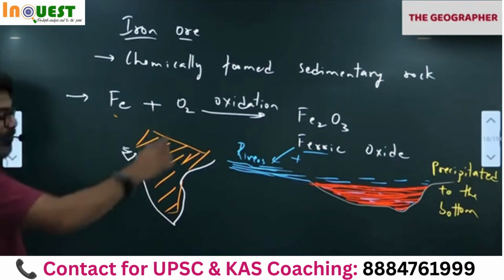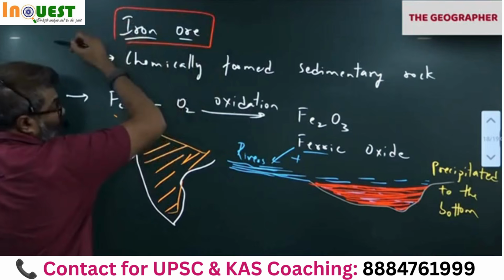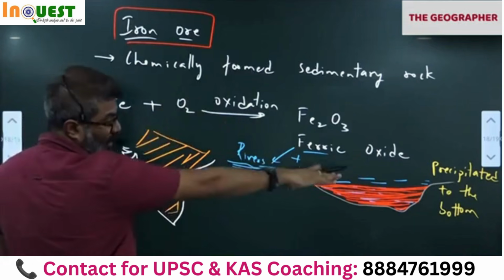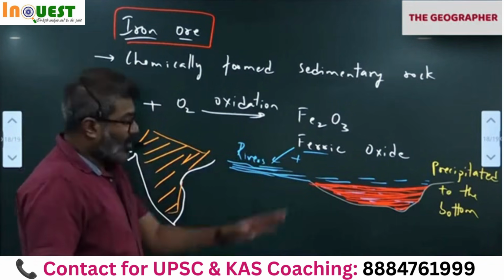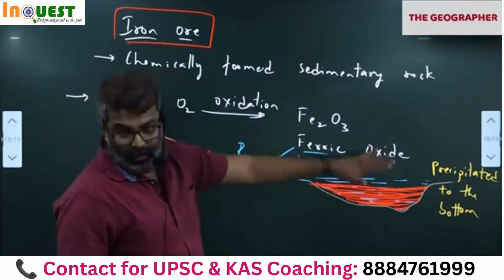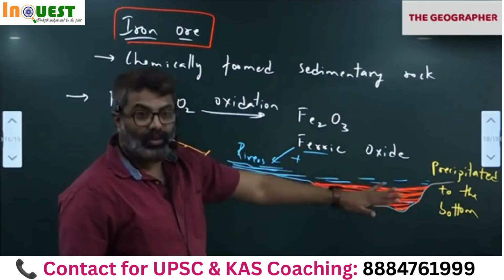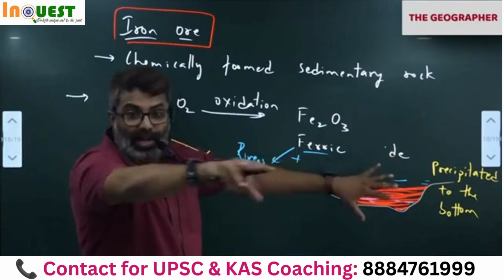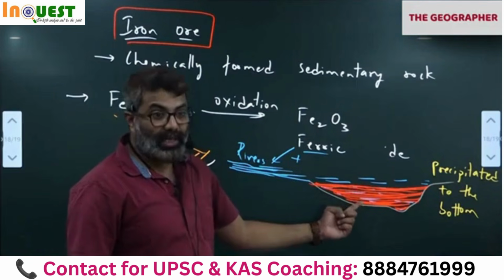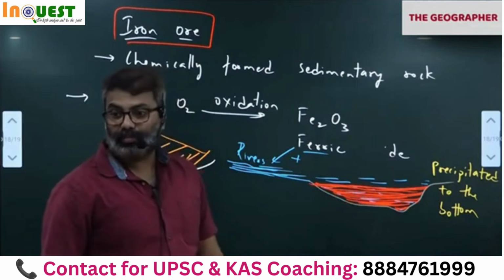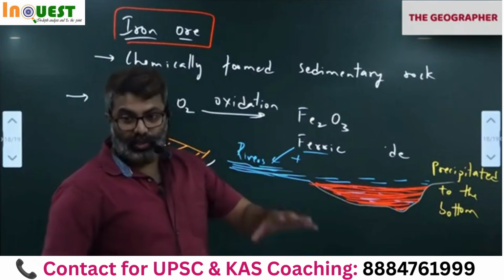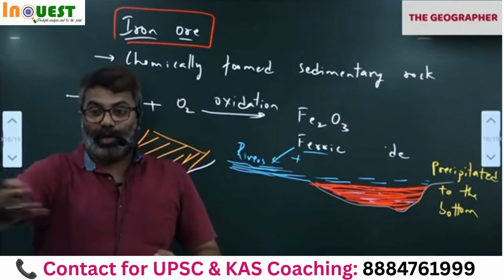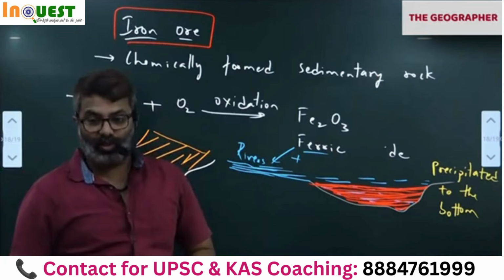Okay, the iron ore deposition takes place over a very long time when the river carries ferric oxide in the soil and deposits in the lake or any depression. Slowly all of them will accumulate over a very long time, and all of them get accumulated over an area. Soon water will evaporate, leaving behind only the dry lake. Dry lake. All of you have seen a dry lake. So below, what does it contain? Concentrated ferric oxide in large concentration. So that became iron ore. That is the reason sometimes iron ore is found on the surface only. Have you noticed? People go and take iron ore on the surface deposits only.